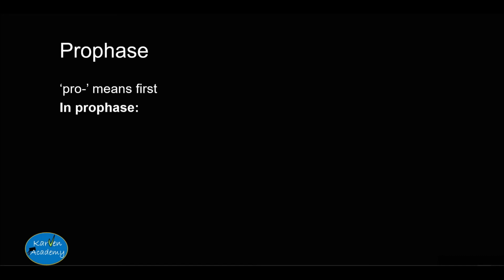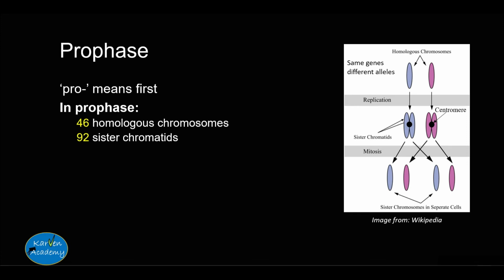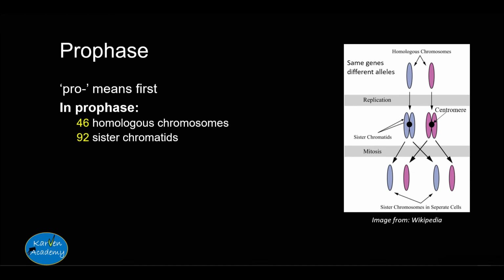Once DNA has replicated, it exists as chromatids. Now it's important to understand the difference between chromatids and chromosomes. We have 46 homologous chromosomes during prophase, but there are 92 sister chromatids, because the DNA has replicated. I hope this image makes better sense. Note that sister chromatids are attached by a centromere, and also note that homologous chromosomes mean that one chromosome is received from mom and one from dad, and these chromosomes have the same genes but different alleles.